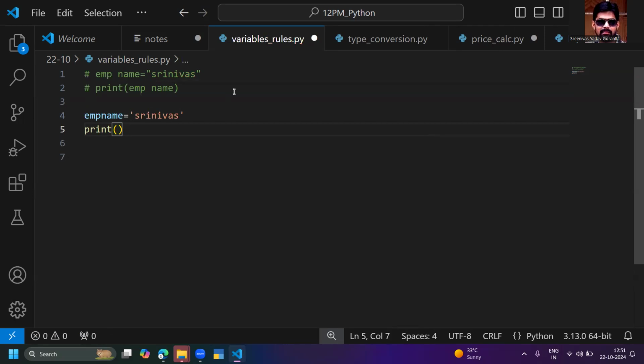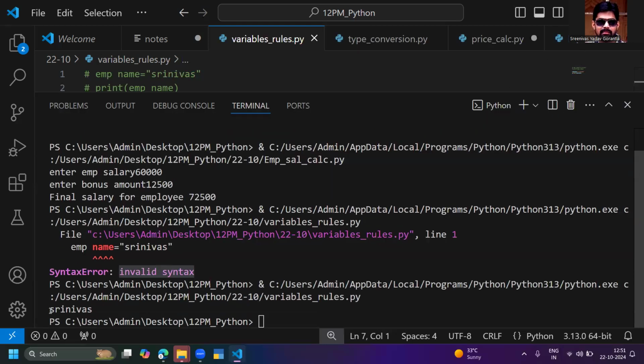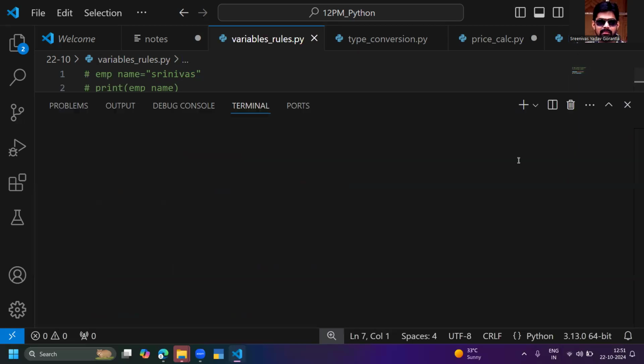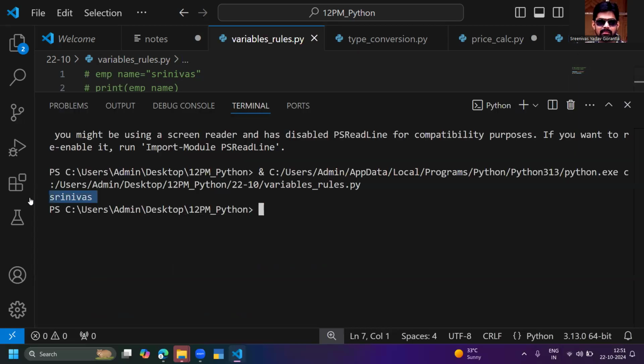Previous one is EMP name only, and this one also EMP name only. Both are EMP names only. But previously I was doing EMP space name. This time I am giving just EMP name, not space. This will work out. Srinivas is printing finally. Can you see Srinivas is printing finally?